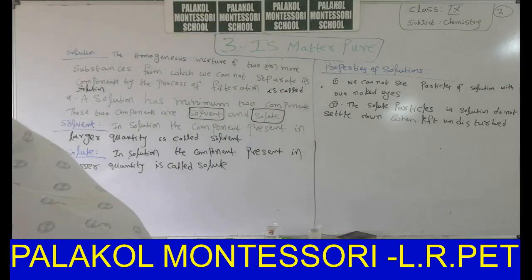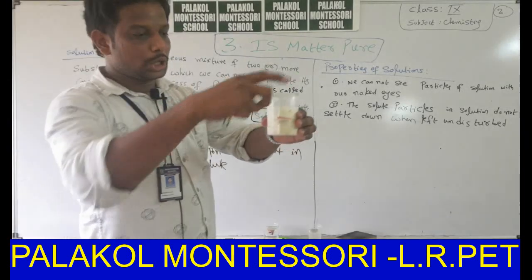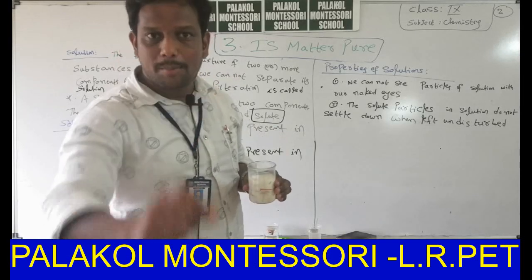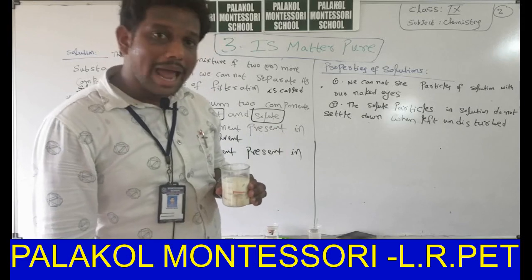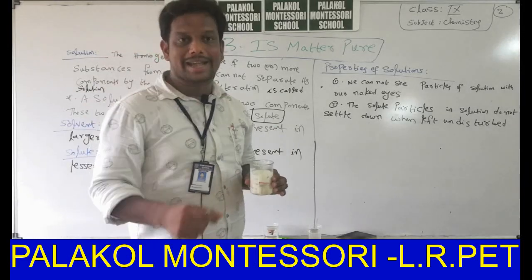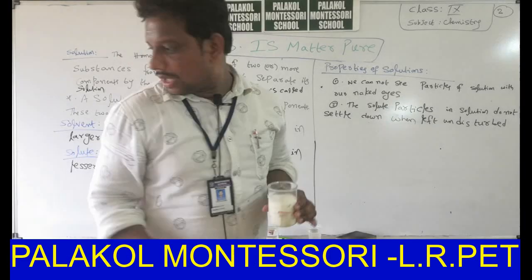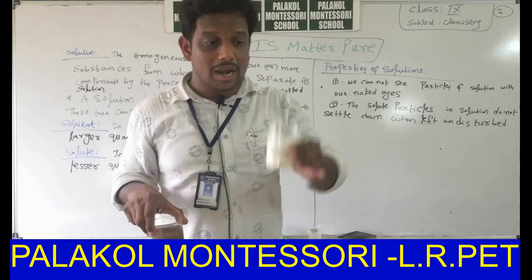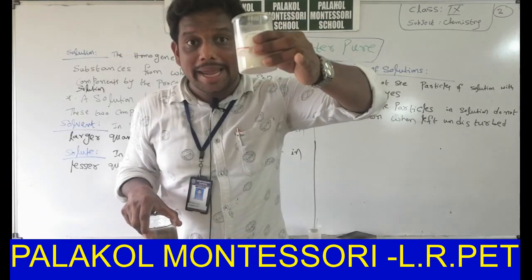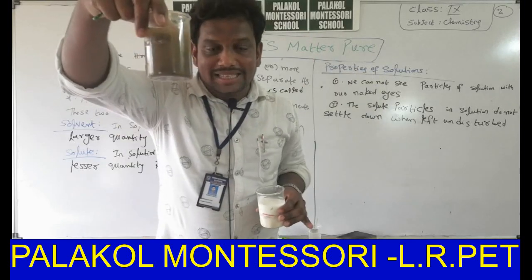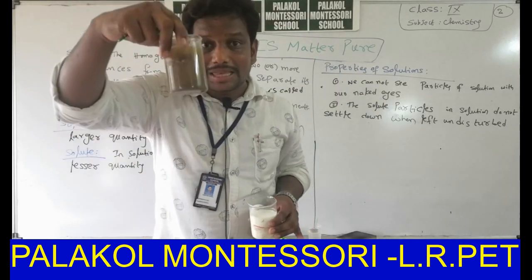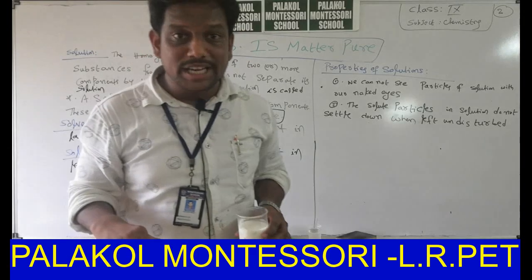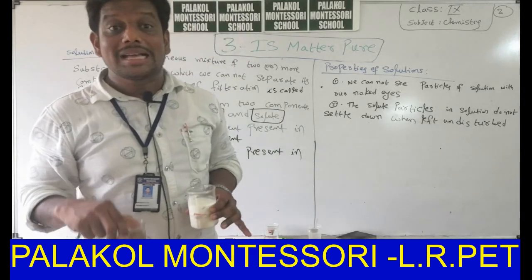Now take milk solution. Milk is an example for solution. Wrong statement. Milk is not an example for solution. Milk is an example for colloid. It is another new term, I will explain later. Muddy water is an example for suspension. Like that, chalk powder in water is also an example for suspension. Syrup is also an example for suspension.